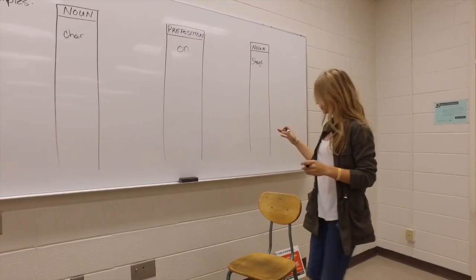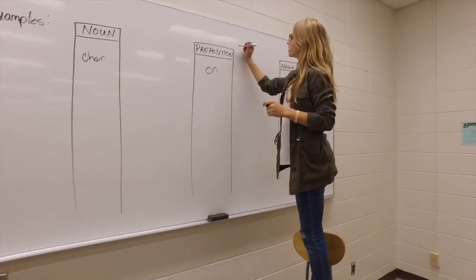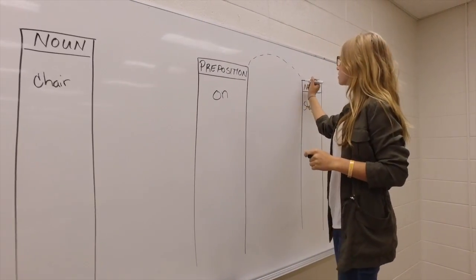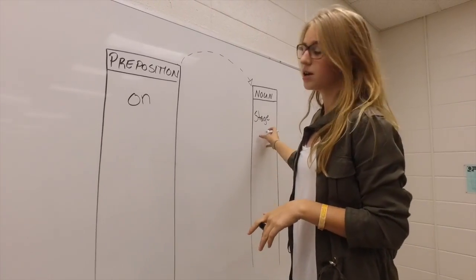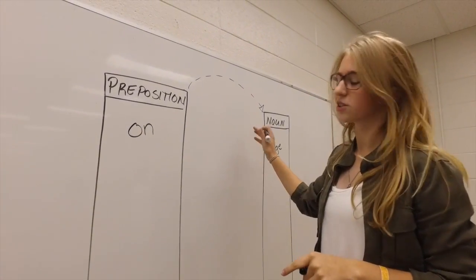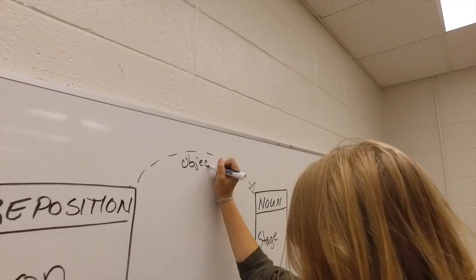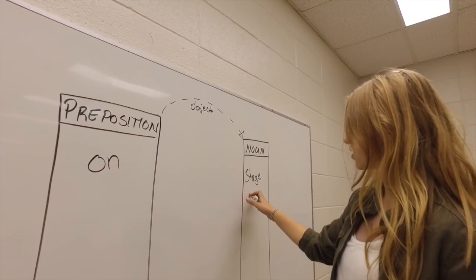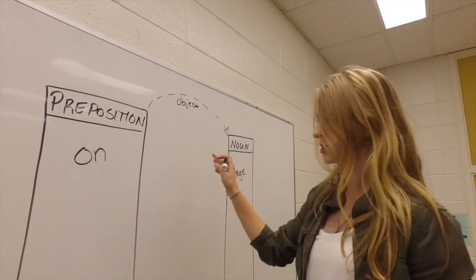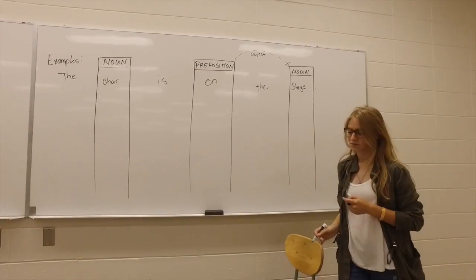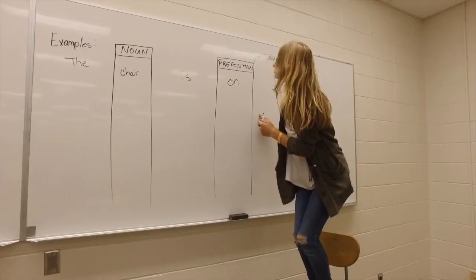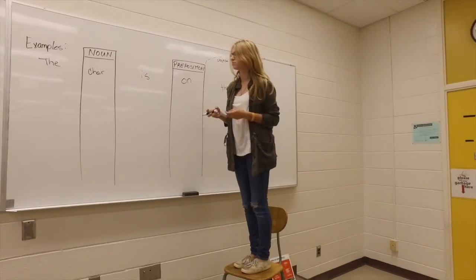Now the preposition always describes the noun after. So the second noun is always called the object. So in this sentence, the stage will be the object. Now let's fill in the rest of the sentence. Now another one. I am on the chair.